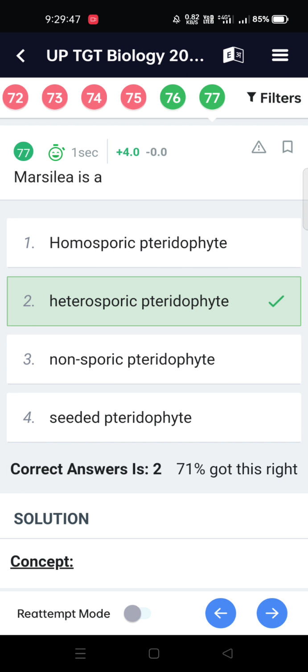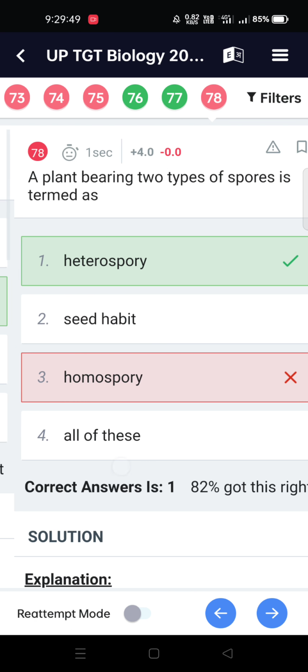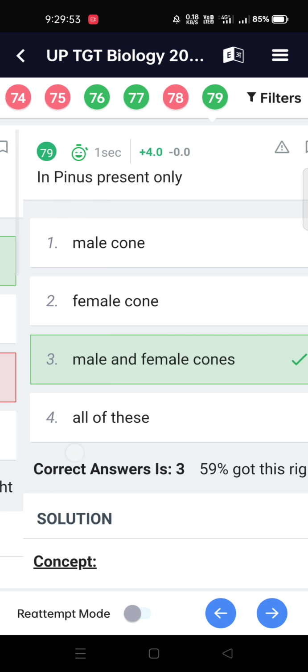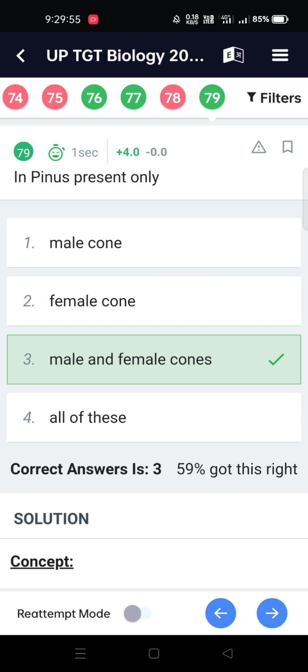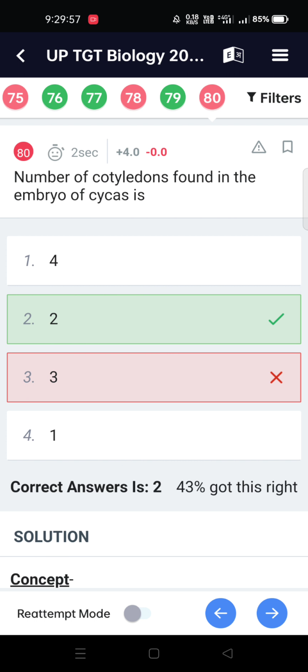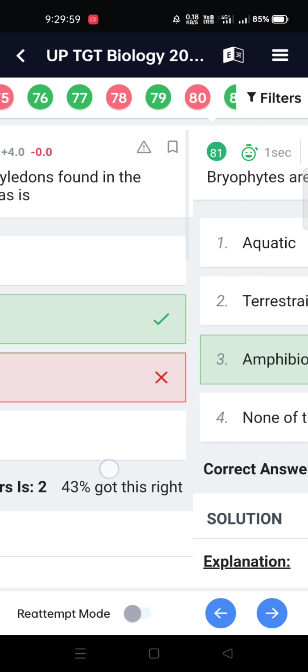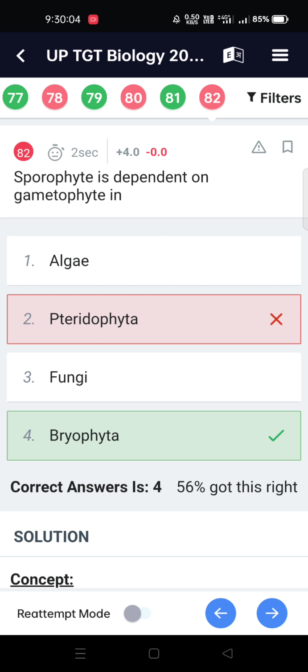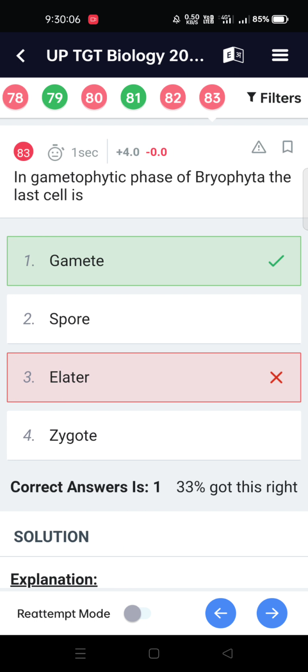Marsilea is a heterosporous pteridophyte. A plant bearing two types of spores is termed heterosporous. In Pinus, there are only male and female cones. The number of cotyledons found in the embryo of Cycas is 2. Bryophytes are amphibious. Sporophyte is dependent on gametophyte in Bryophyta. In the gametophytic phase of Bryophyta, the last cell is the gamete.